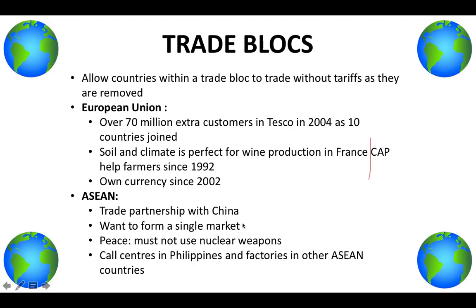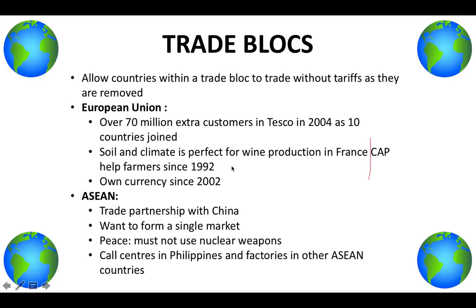They also want to form a single market. They promote peace. The countries that are part of ASEAN must not use nuclear weapons. And the combination of their skills, such as call centers in Philippines and factories in Vietnam, for example, the sharing of skills and different levels of development, they have contributed to increasing globalization because they are becoming a lot more powerful.